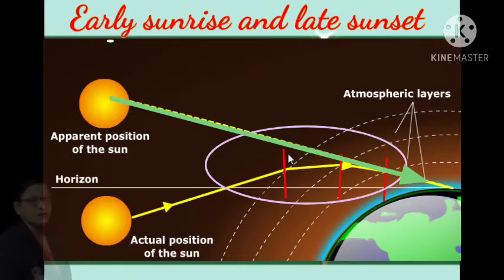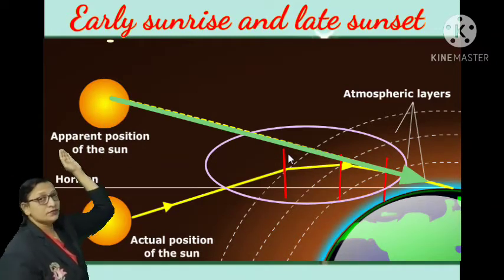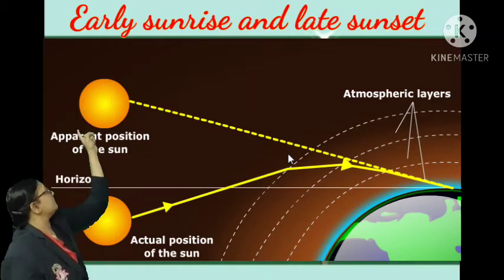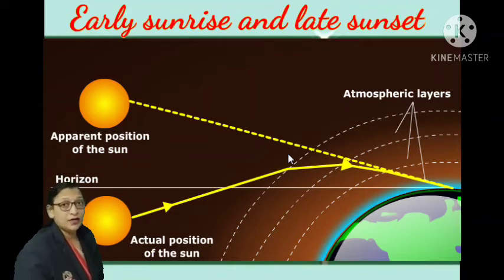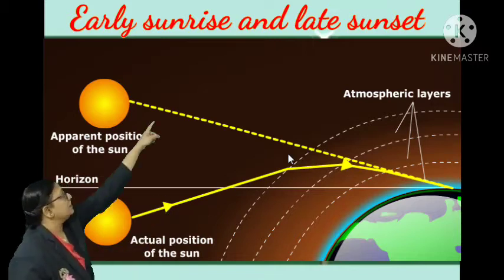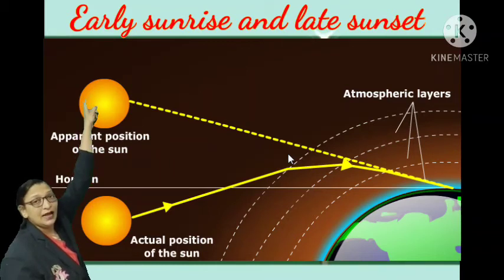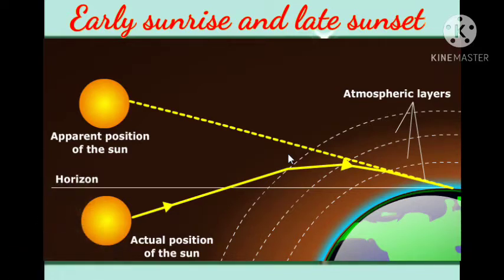Due to this, the sun, which is still below the horizon, appears above the horizon. This location of the sun is the apparent location. And we see the appearance of the light of the sun. And this is nothing but the early sunrise, which is caused due to the refraction of light.